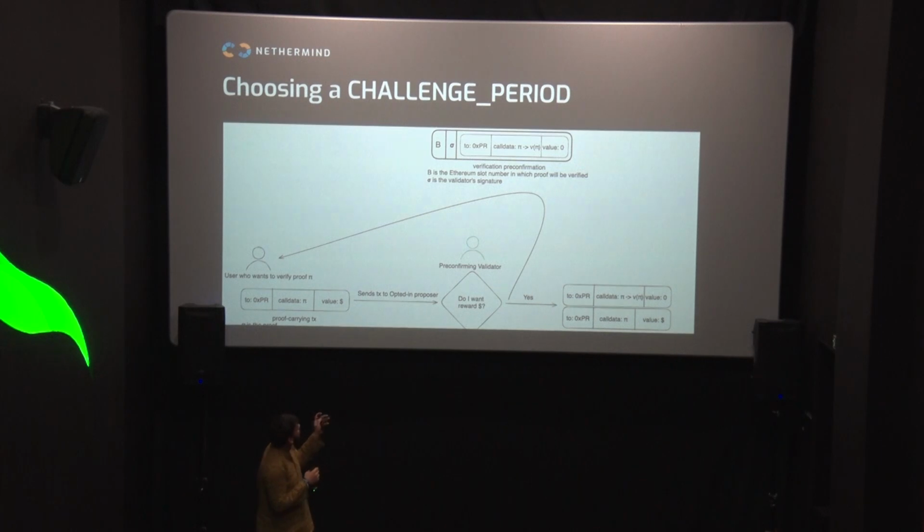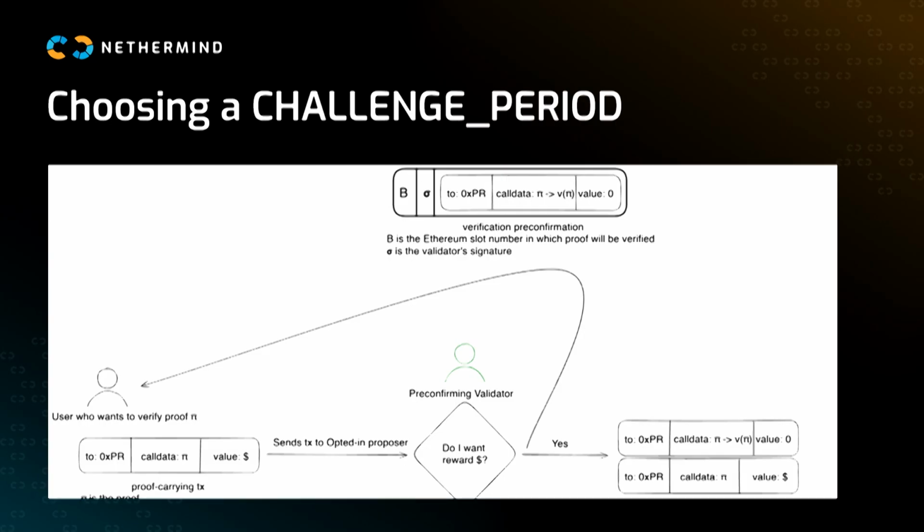Cool. So this is the pipeline that I imagine would unfold with verification preconfirmations, where we have a user who wants to verify proof pi. They send their transaction to this pre-confirming validator. So it's a validator who signed up to the service saying, hey, I will verify proofs for you, and if I do it correctly, then I should get paid. If I do it wrong, I should be slashed. The validator has a choice: do I want this reward? If so, I will do this proof verification for you on chain. And then at the top, you see they sign a receipt saying, hey, I will include the result of verifying your proof on chain in block B, and sigma is the signature. So you can hold them accountable for it.